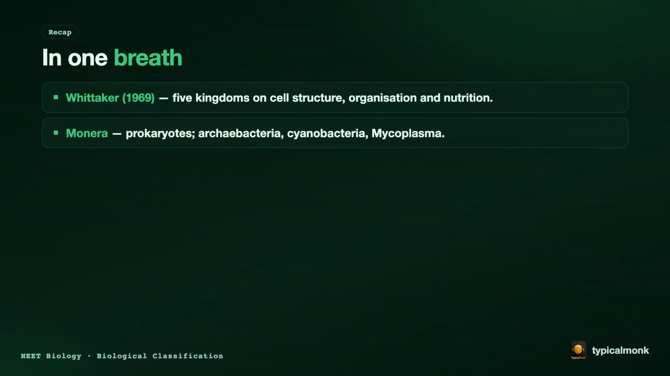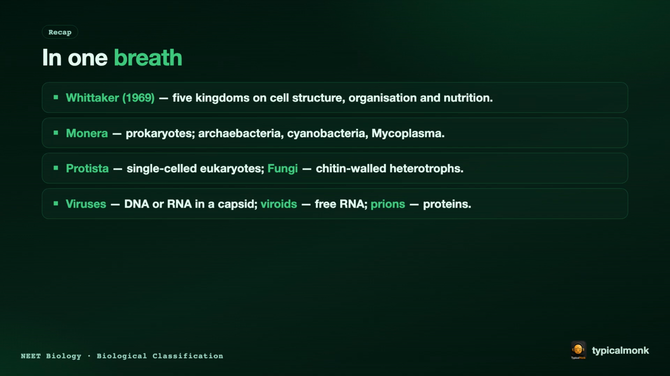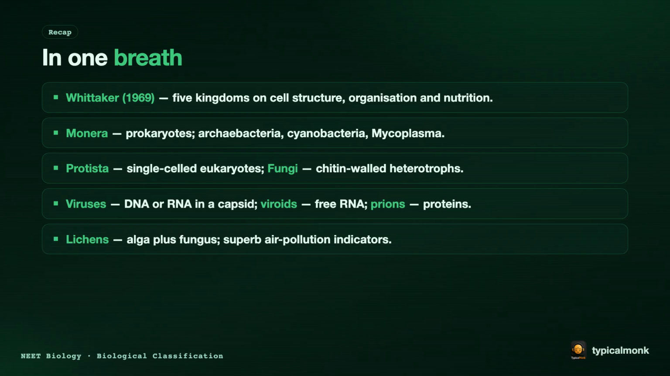Let's gather it all in one breath. Whittaker, in 1969, gave 5 kingdoms based on cell structure, organization, and nutrition. Monera holds the prokaryotes, Archaebacteria, cyanobacteria, and mycoplasma. Protista are single-celled eukaryotes. Fungi are chitin-walled heterotrophs. Viruses carry DNA or RNA in a capsid. Viroids are free RNA. Prions are proteins. Lichens are an alga plus a fungus, and superb indicators of air pollution.